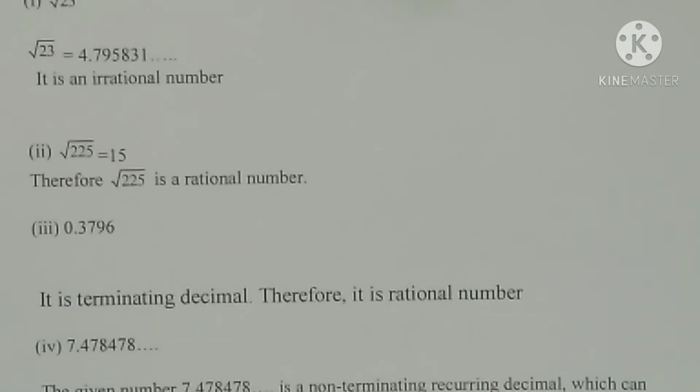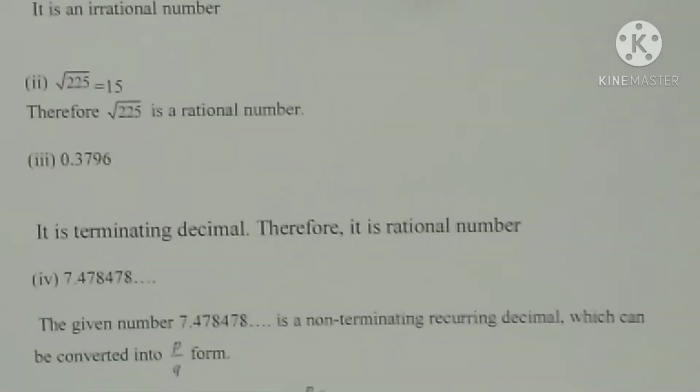The second number is root 225, and the answer is 15. 15 is a natural number, so it is a rational number also. 15 can be written as 15 by 1, which is in the p by q form. Next is 0.3796. Based on the decimal expansion, we have to classify the number. It's a terminating decimal, therefore we can conclude that it is a rational number. A rational number's decimal expansion is either terminating or non-terminating recurring. Here it is terminating, so it is a rational number.